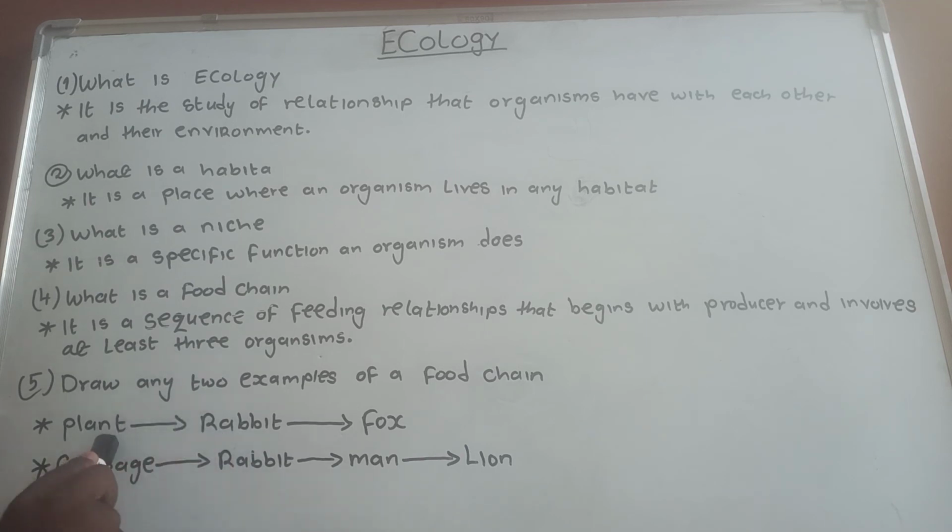Rabbit will feed on plants. A fox will feed on rabbits. Also, cabbage is the producer. The rabbit will survive on cabbage, which is the producer. A man will survive on rabbit. A lion will eat this one.